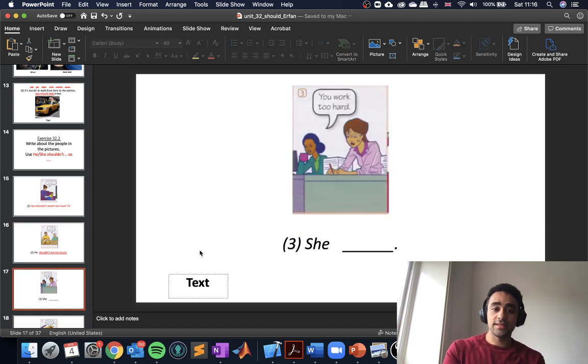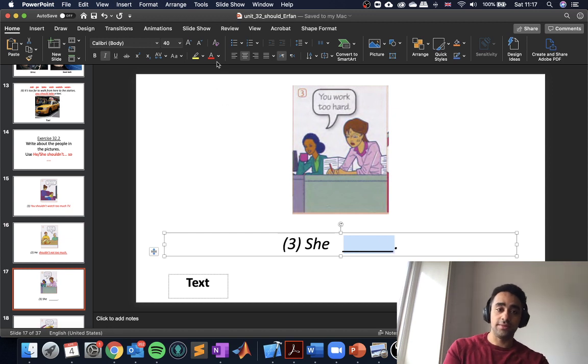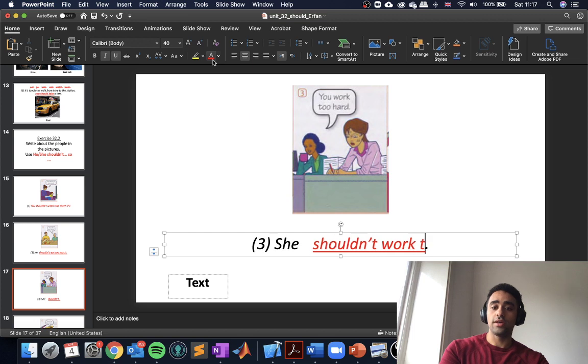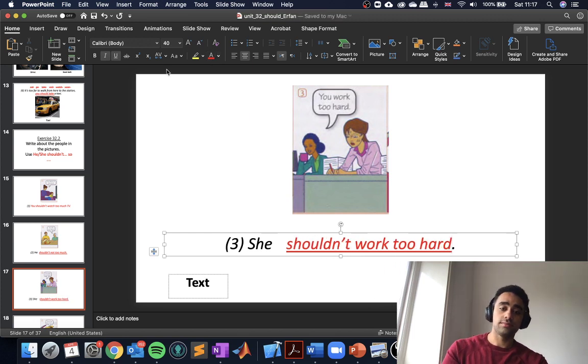Then the next sentence, you work too hard. So we have a coworker here. She looks tired and stressed, and her colleague is saying you work too hard. So the advice for her will be she shouldn't work too hard.